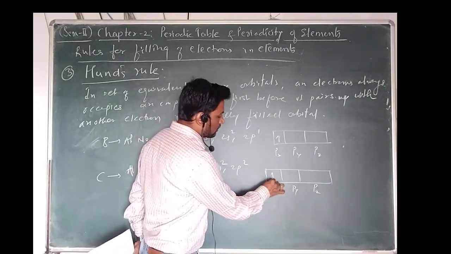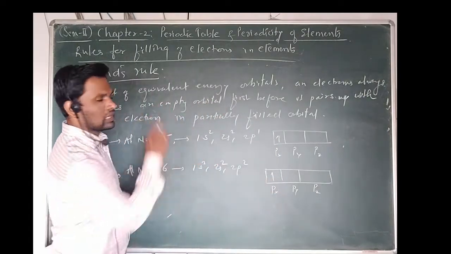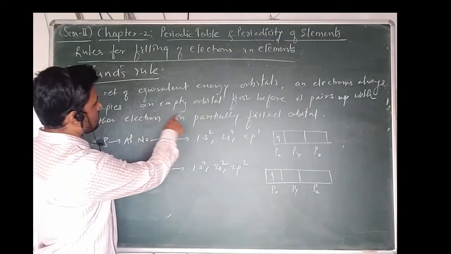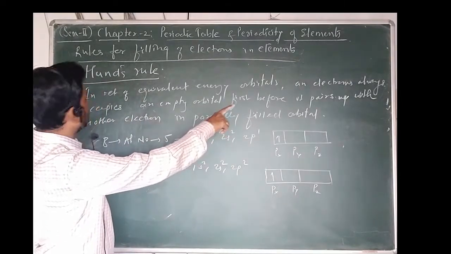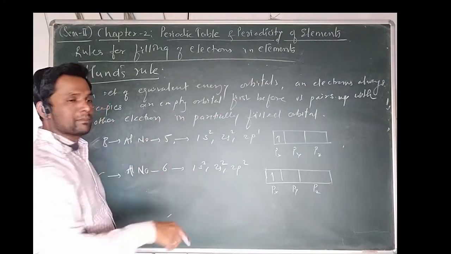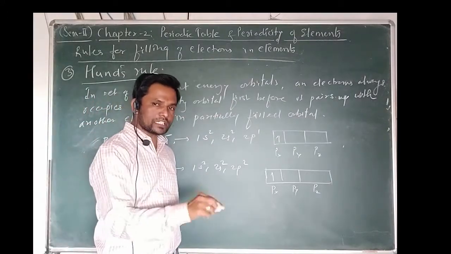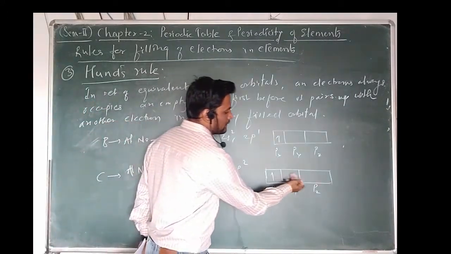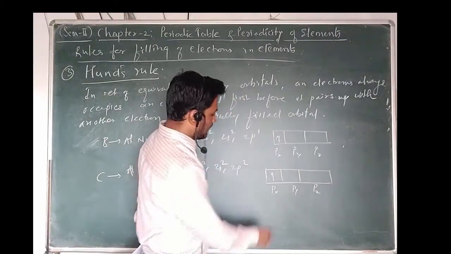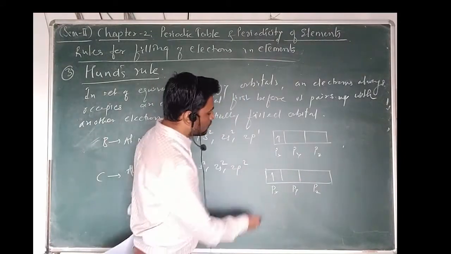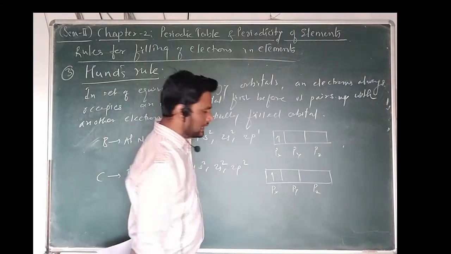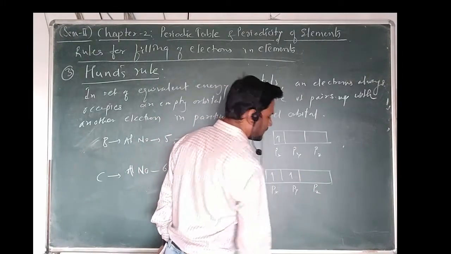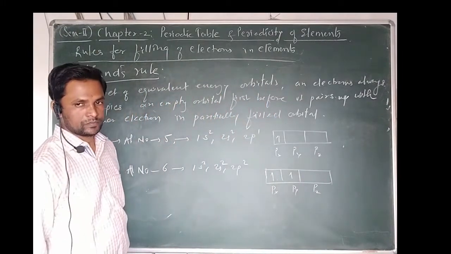So according to Hund's rule, in a set of equivalent energy orbitals, an electron always occupies an empty orbital first before pairing. Even though we have vacant orbitals, before pairing in the px, it must enter into the vacant orbital always.